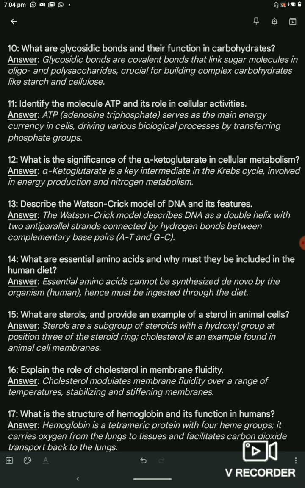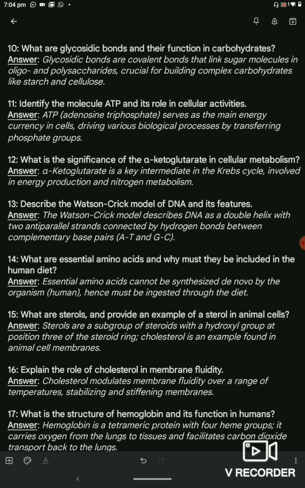Question 12. What is the significance of alpha ketoglutarate in cellular metabolism? Answer. Alpha ketoglutarate is a key intermediate in the Krebs cycle involved in energy production and nitrogen metabolism.